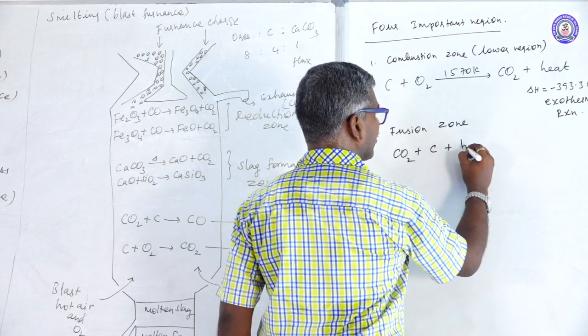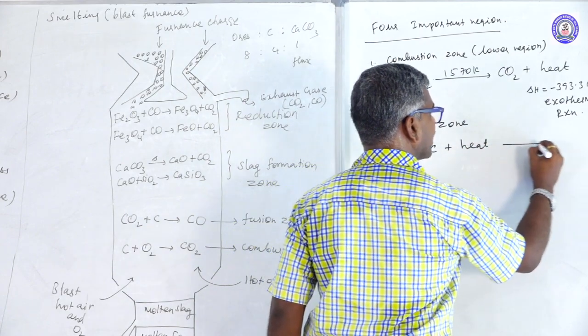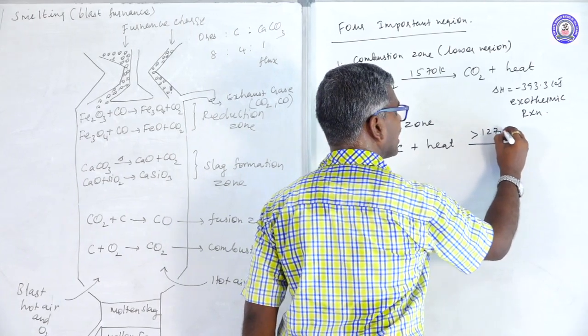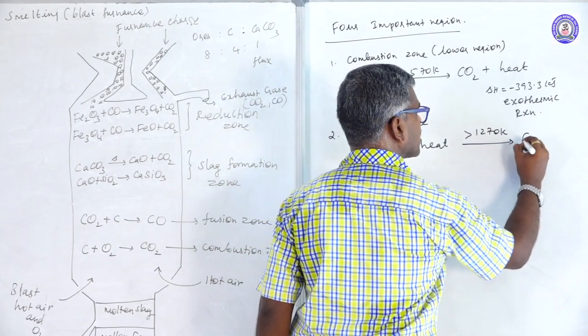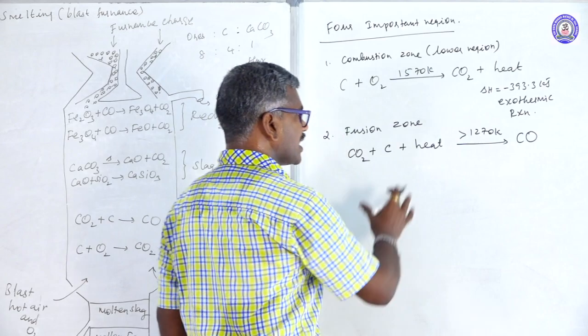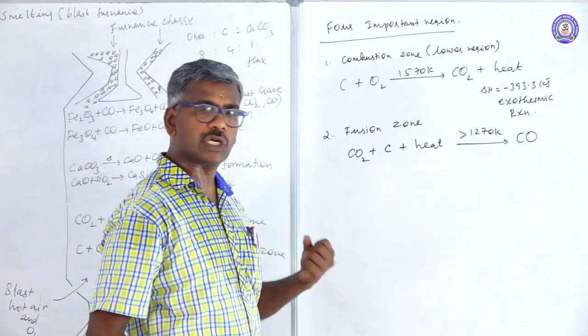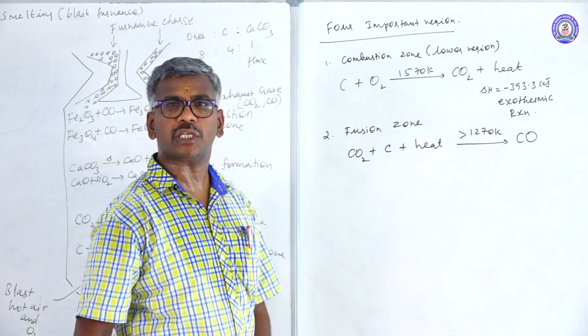Some amount of heat is absorbed, at a temperature greater than 1270 Kelvin, forming carbon monoxide. In this reaction some heat is absorbed. This reaction is known as an endothermic reaction.